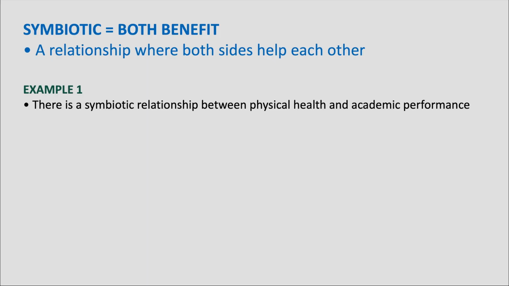In writing, you can use this word to show a strong connection between ideas. For example, in an essay, you could say there is a symbiotic relationship between physical health and academic performance because better health improves focus, and good academic routines can also create a disciplined lifestyle.